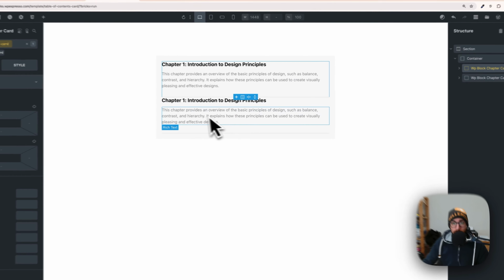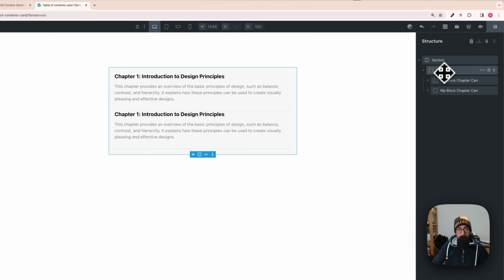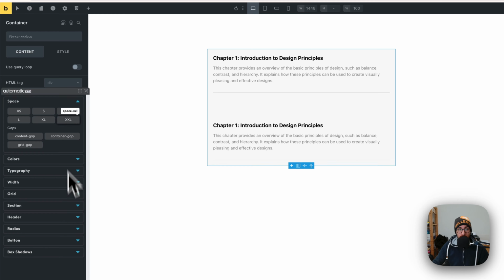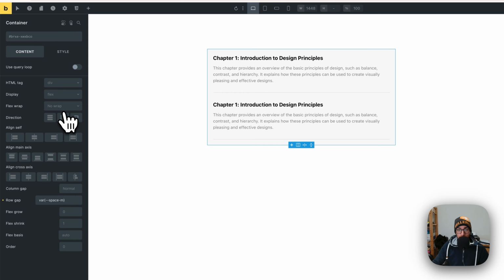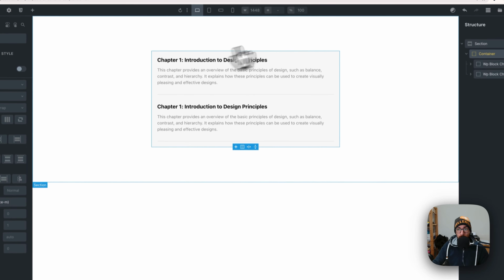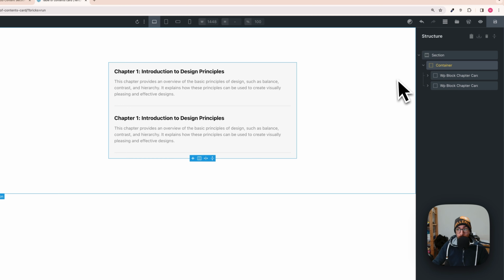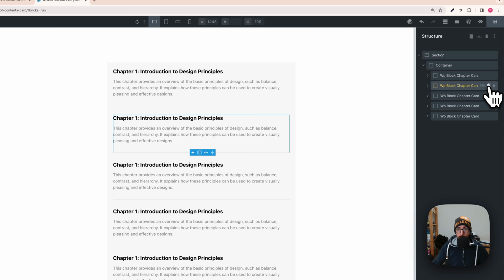And as you can see, the problem here now is the spacing between the two cards, right? And to fix that, just click again on the container and go on content, and on row gap, change it to something like M. And as you can see now, it looks fantastic. So let's say I want to add a few more elements. You can just duplicate it.